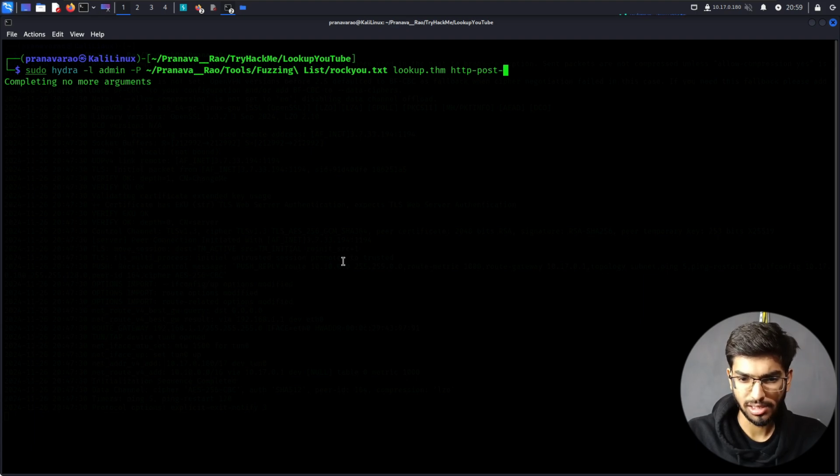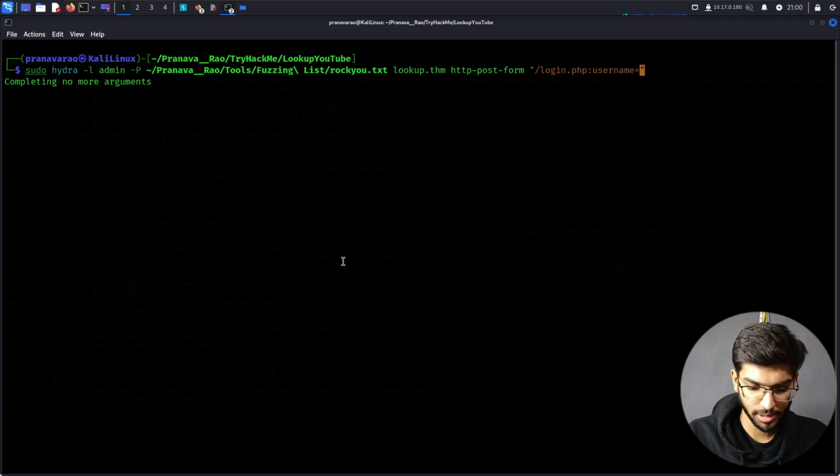http-post-form, I guess. Yeah, that's the module in Hydra which I'm going to be using for posting in the contents, whatever I want it to be. So what I want to be posting into the login page is login.php. Then I want to specify the username, username equal to the user, and the password is pass.